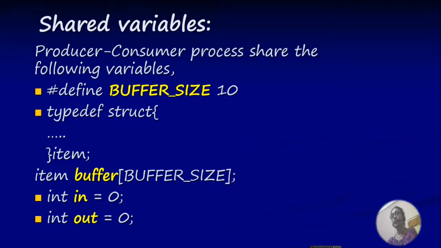Regarding different shared variables that is used between producer and consumer problem. Buffer size indicates the size of the shared buffer. The shared buffer contains the elements of type item. The structure of item is also defined. In is an integer variable that is initialized with 0. Out is also an integer variable that is initialized with 0.